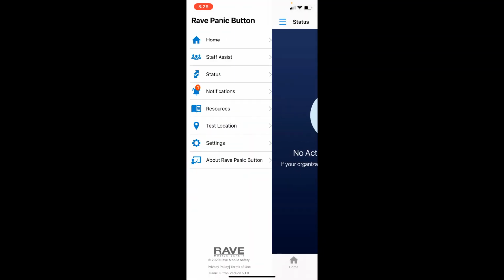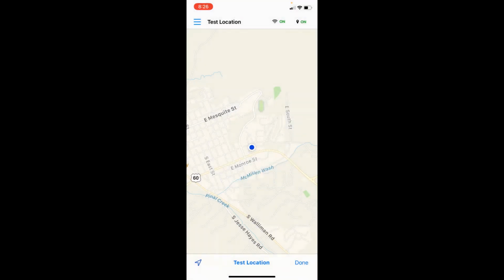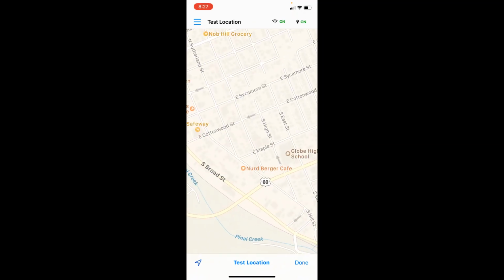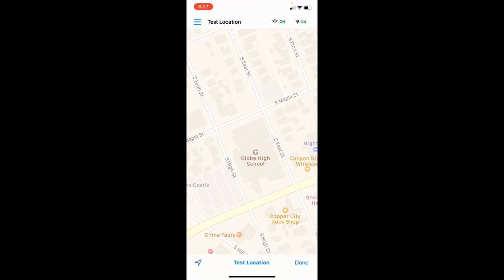And over in the status on the left side, we have quite a few additional things. This is where you can test your location. And it says, I am not on any associated covered campus, which is correct because I am currently at my place of residency right now. I am not on the campus property. So as you can see from my GPS map, I am not at the school. If I move my map over, though, you can see where the school campus is. Here it is, over by where the high school is, right here. So there's Globe High School.